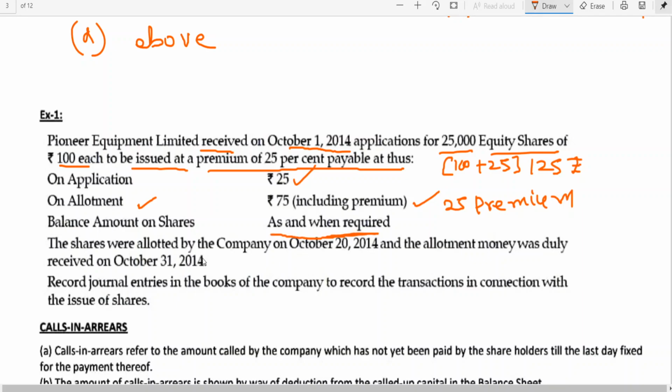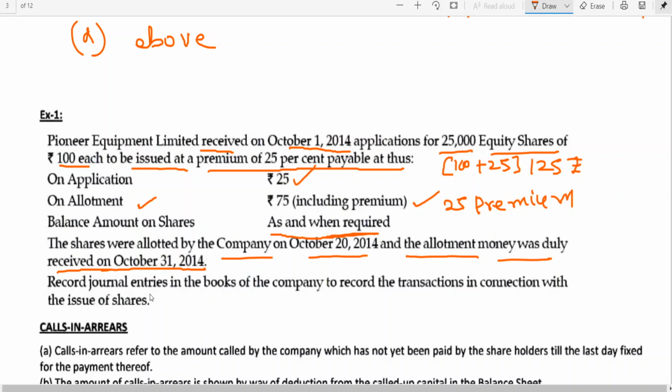The shares were allotted by the company on 20th October 2014 and the allotment money was duly received on 31st October 2014.